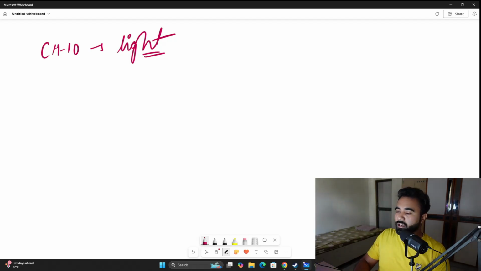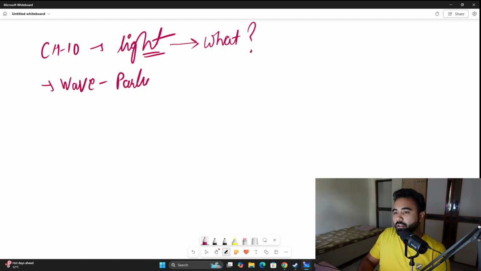Now the question might come to you: what exactly is light? There is considerable discussion and disagreement amongst scholars about the nature of light, but all of them have settled that debate on wave-particle theory, meaning light behaves as a wave and it also behaves as a particle.